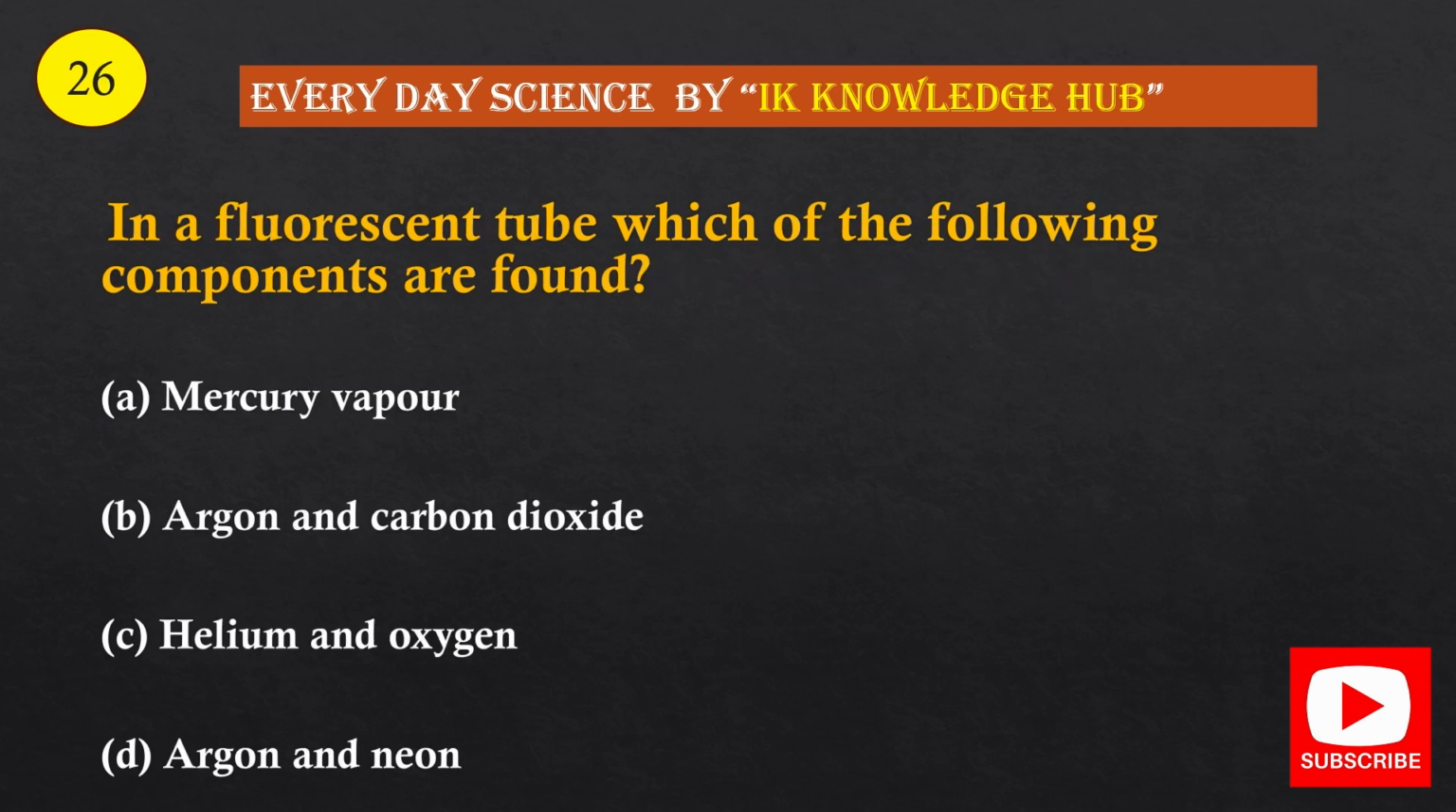Question number 26. In a fluorescent tube, which of the following components are found? Option A, mercury vapor, option B, argon and carbon dioxide, option C, helium and oxygen, option D, argon and neon. And the correct option is option A, mercury vapor.